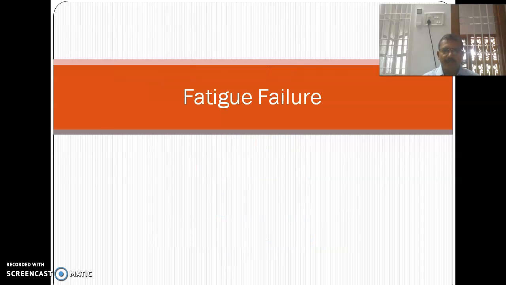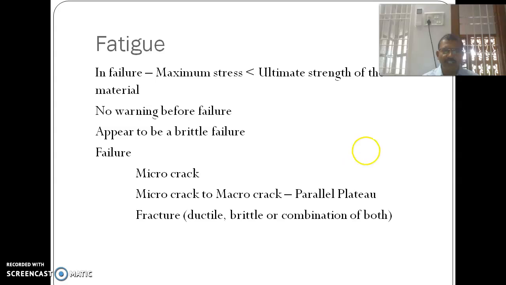Okay, fatigue failure. We are going to study fatigue failure. In our strength of materials subject, we have studied tensile stress, compressive stress, torsional shear stress, hoop stress, and longitudinal stress, etc. But in this Design of Machine Elements subject, in unit 1, we are going to study a new stress called the fatigue stress or endurance limit stress, also called endurance strength. It is denoted by the symbol sigma minus 1.